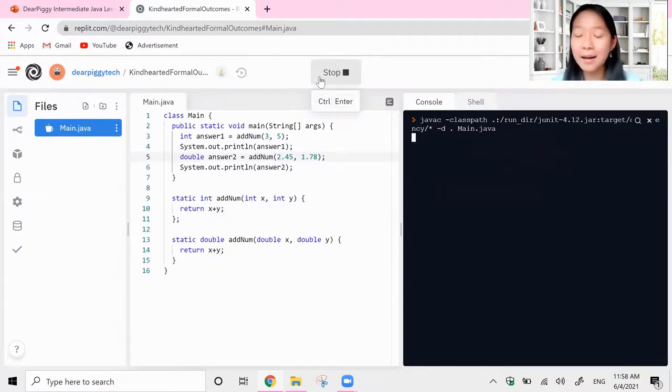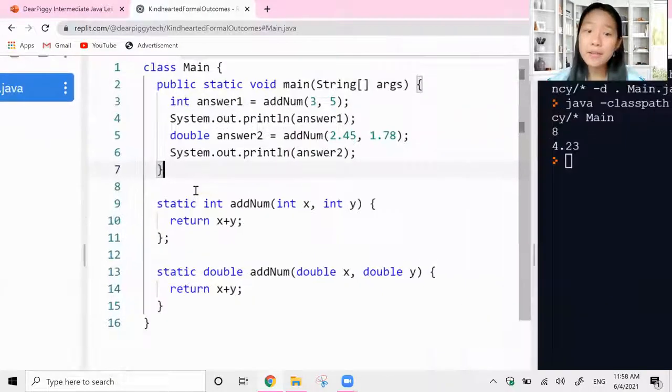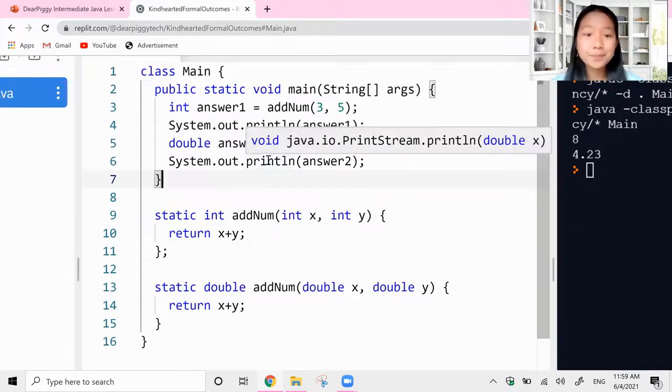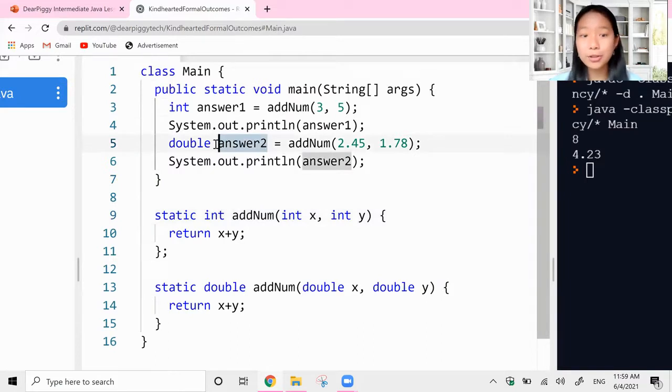So let's try this again. That was a good example of where we might accidentally go wrong. And this time we get 4.23. So we know that now it's working right. Okay, so that was just a very simple example of method overloading. And all we did was create 2 of the exact same functions. And always remember, guys, that when you're taking in your answers and assigning them to a variable, make sure you're careful about what variable type you're assigning it to, right? So don't make the mistake that I did of using doubles but assigning it to an int variable.